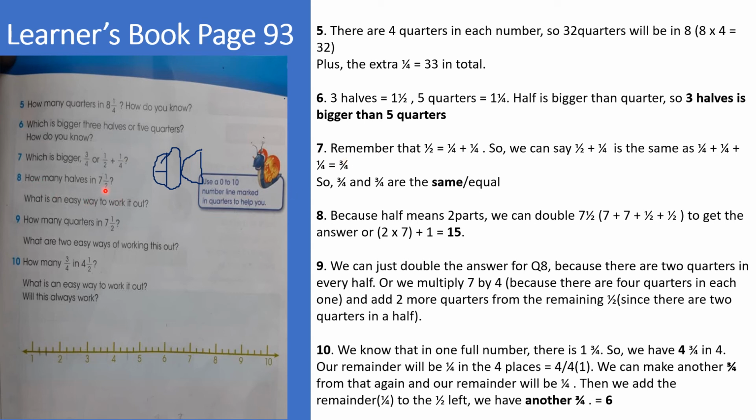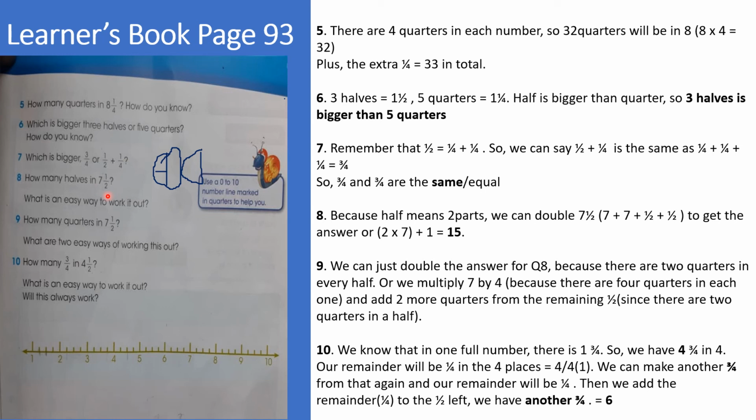Now let's go on to number 8. How many halves do we have in 7 1/2? Let's just use our simple method here. 2 multiplied by 7 is 14. 14 plus 1 is 15. So what will our answer be? We have 15 halves in 7 1/2.